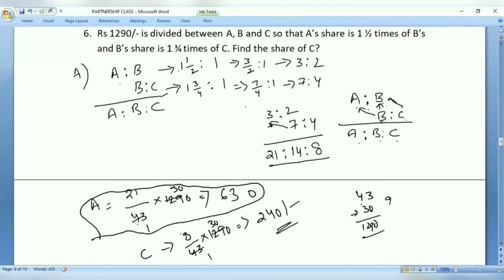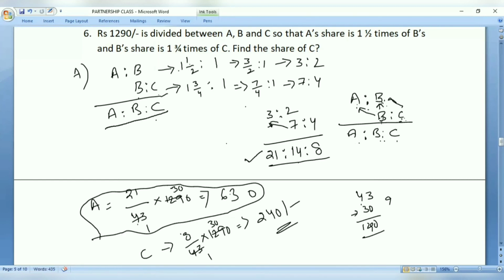We know A is to B, we have given B is to C. Now we need to conclude A is to B is to C. How have we done it? So we have noted down these values for A is to B, B is to C. First step that you need to do is multiply B with A, then B with B, then C with B. Okay. So likewise, we have calculated the ratio.